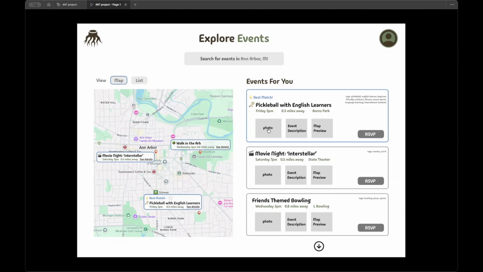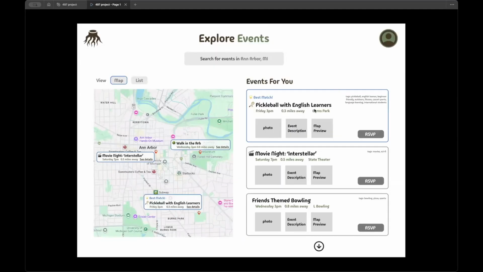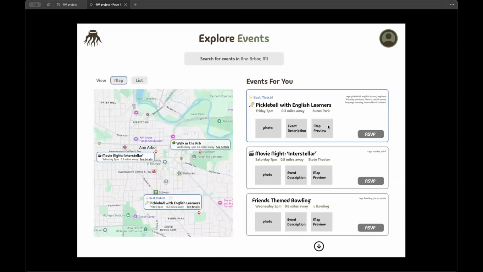Let's see where this area is. Wow, that's a nice park. While it isn't the best photo for finding where this is, at least it makes the area familiar for someone that may have never been to Burns Park before. That's great. Furthermore, there's an event description. Oh, play doubles. And whether you've played for years or never picked up a paddle, you can play. Great, because I've never played pickleball before.